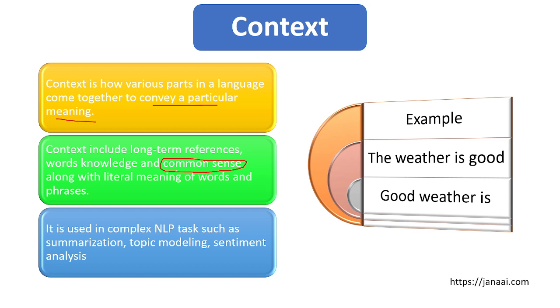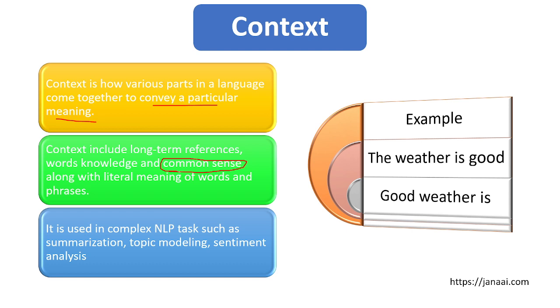When you give some input or prompt to an LLM-based model or an NLP application, context is required to give the actual output.